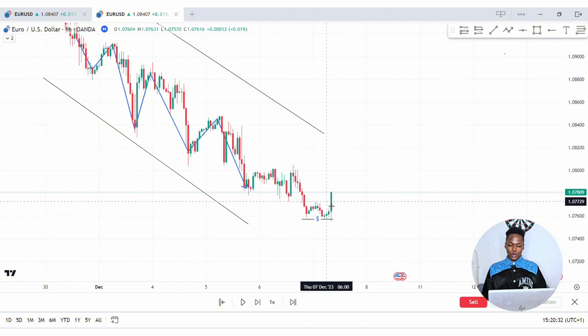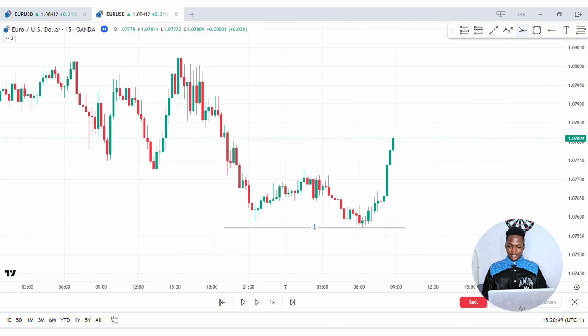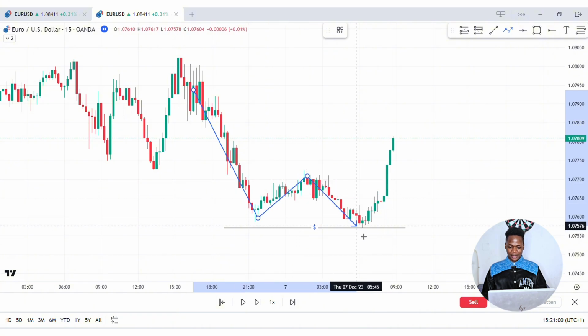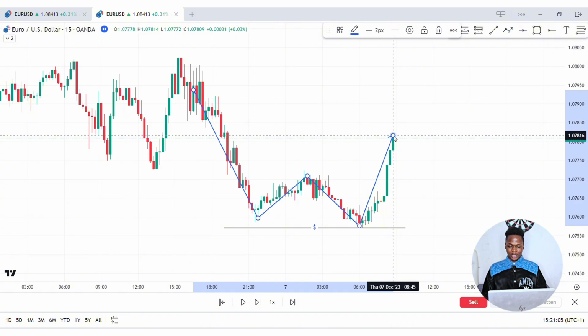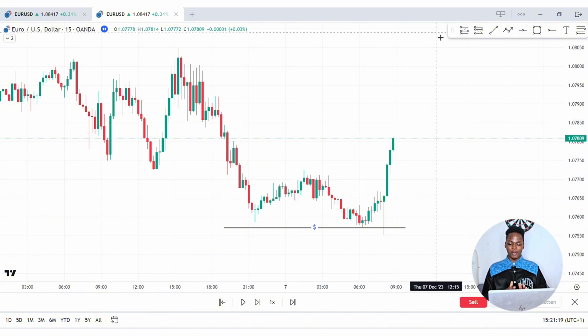To the upside. Now I want to switch to a lower time frame to get a better understanding of what is happening in this kind of market right now. This is looking like a double bottom pattern for those of you that trade patterns, right? You can see price came down here, broke this structure to the downside, and then it retraced back to the upside. So it was meant to break to the downside like this, but then it failed to break, and then it went back up, breaking structure to the upside, which we don't want to see in a downtrend. But if we see something like this, there's no need to panic. There's a way to approach this. This is the ICT Trend Reversal strategy that I'm about to teach you.